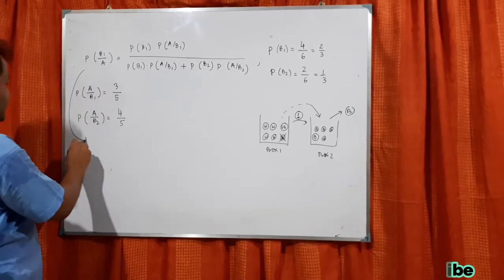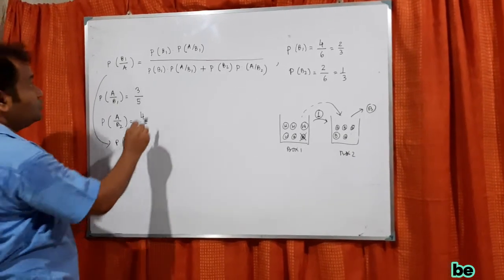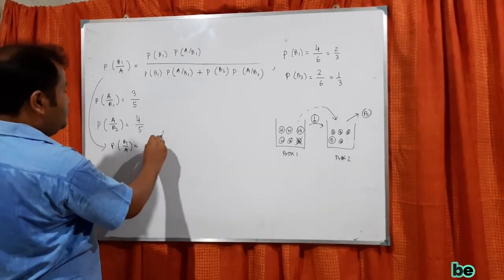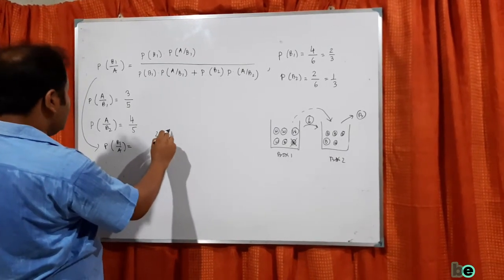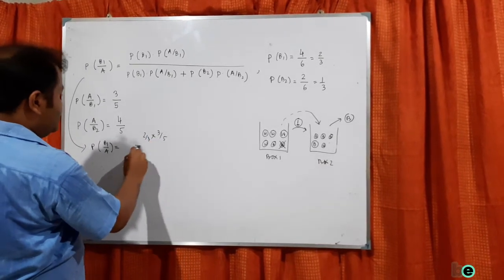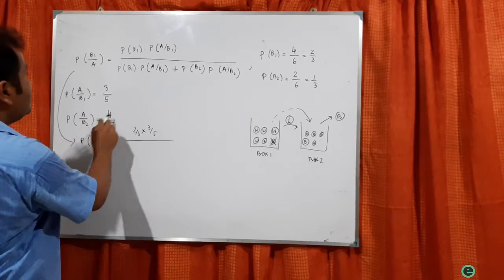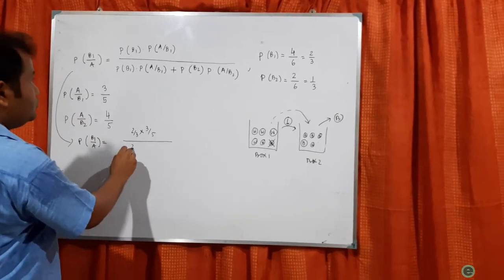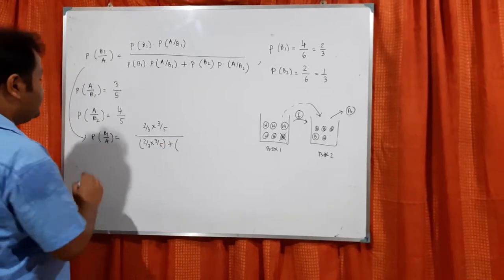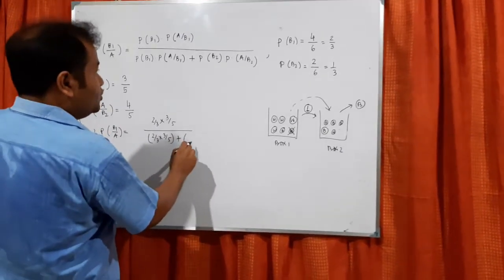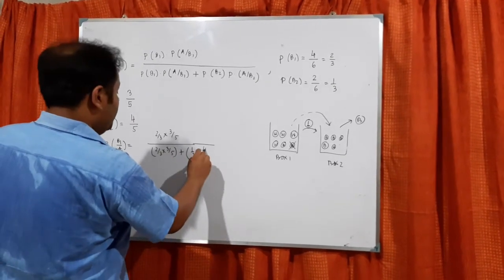Now if I come from here, the probability of B1 by A equals the probability of B1, that is 2 by 3, into A by B1, 3 by 5, divided by the probability of B1, that is 2 by 3, into 3 by 5, plus B2, that is 1 by 3, into the probability of A by B2, 4 by 5.